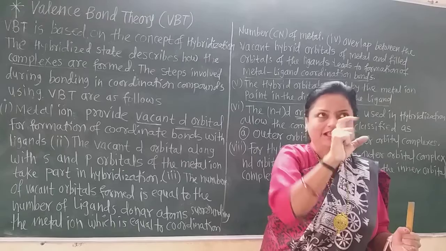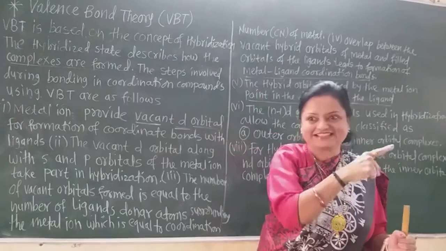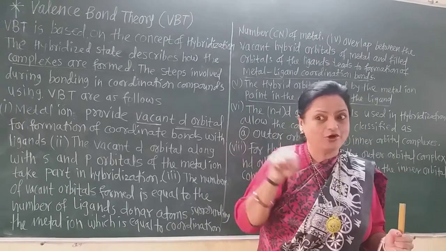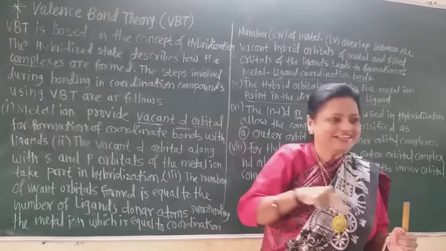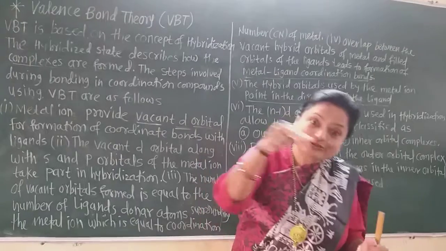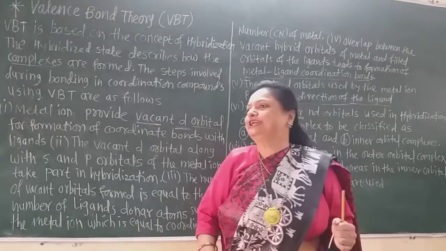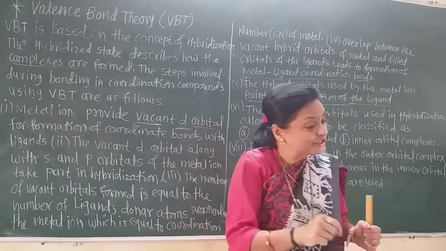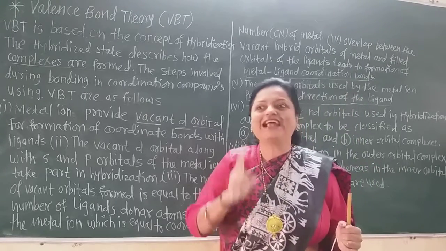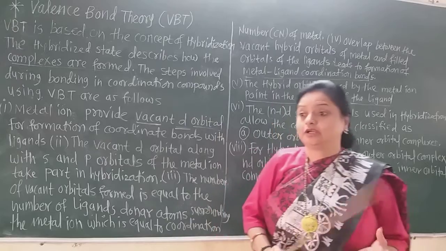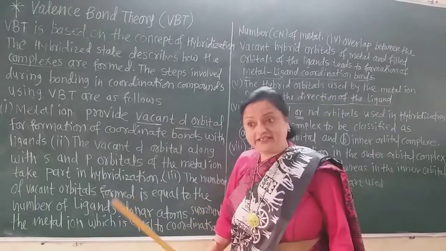The central metal ion, and it is surrounded by ligands. The central metal ion has the empty d orbital and the ligands have the 2 electrons. They are electron rich species. They give their electrons into that empty d orbital and then the coordinate bond is possible, that is the metal ligand coordinate bond. If you understand this, you can understand these points.